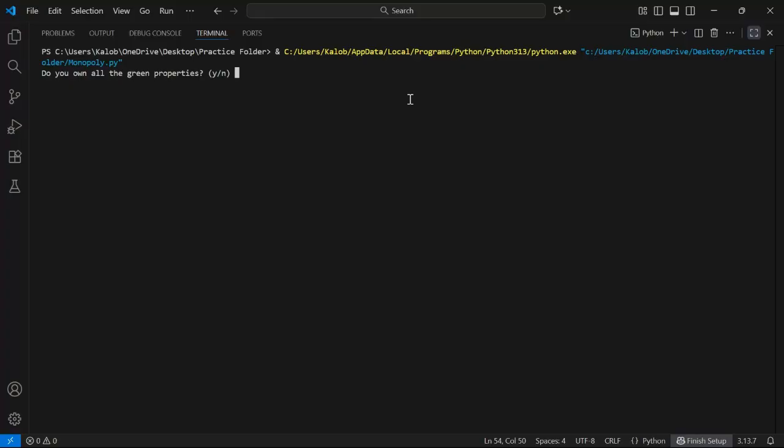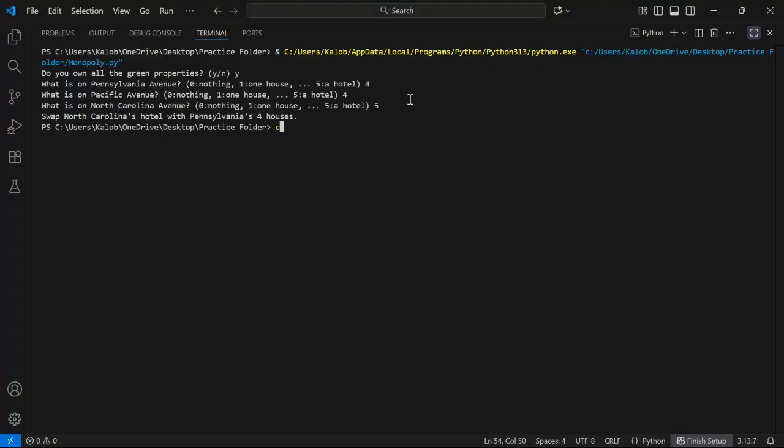All right, we're now going to swap with North Carolina. That is the next test case. So, yes, we own 4 houses, a hotel. It's swapped automatically.